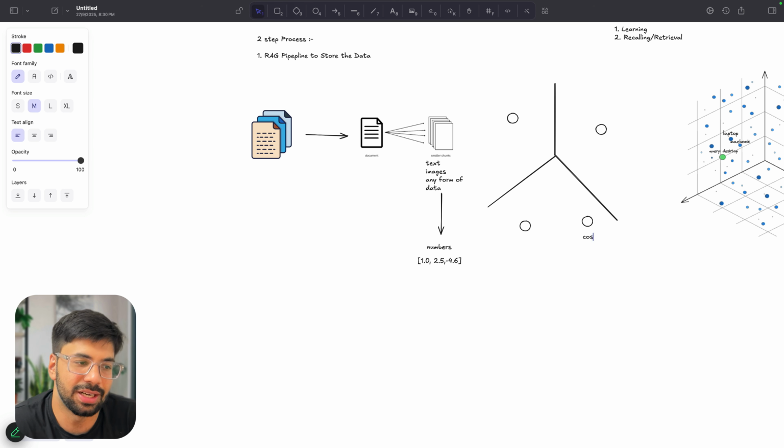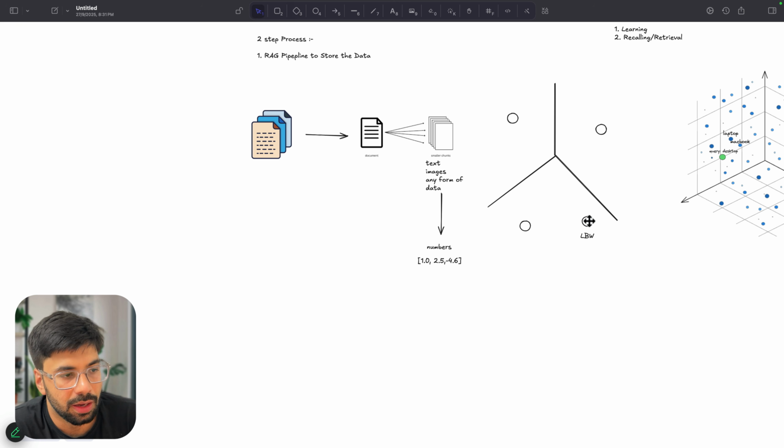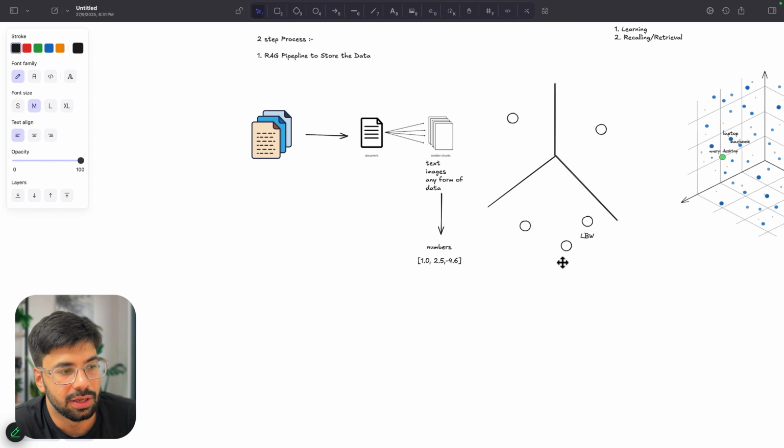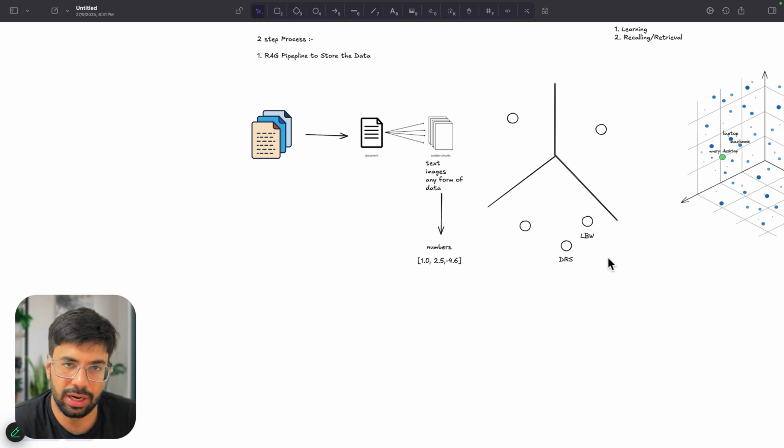I hope all of you will say that it is something related to maths. Or let me make it easy. What is, let's say, LBW? It is related to cricket, everyone. Now, let's say that I ask you about DRS. It is also related to cricket, right?